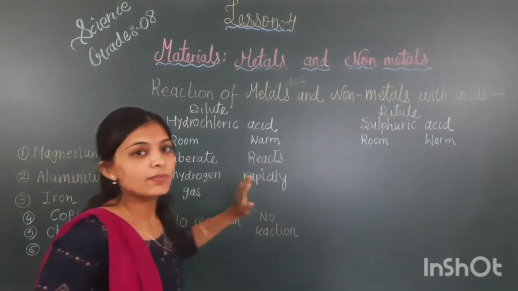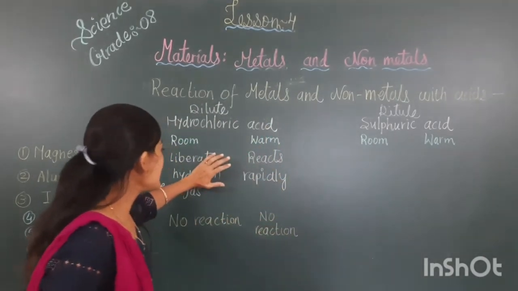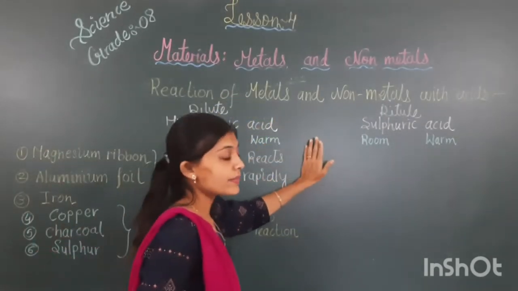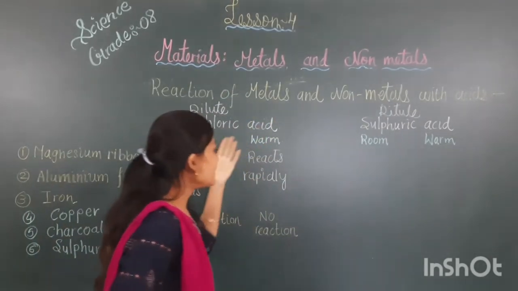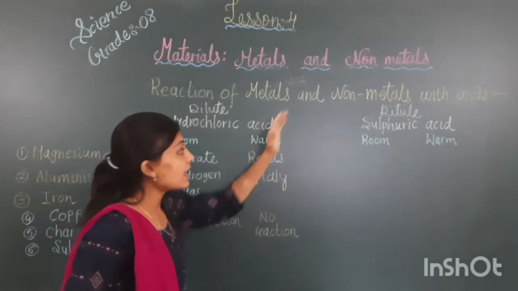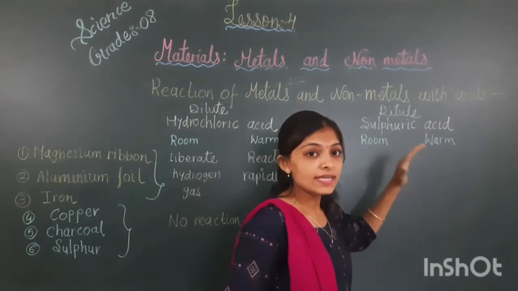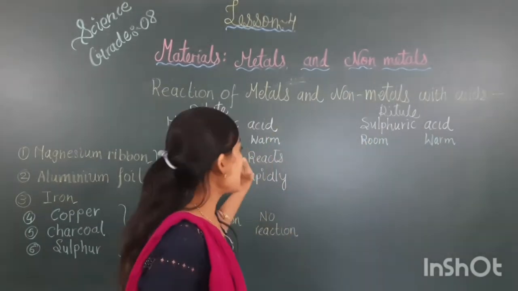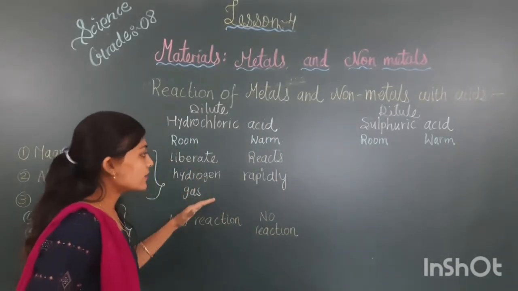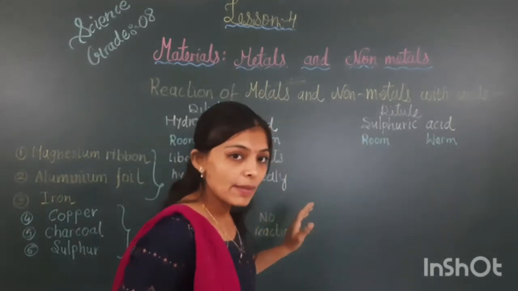As we see in the chemical property of metals, in these metals they liberate the hydrogen gas, but when it is the warm temperature, what would happen? It reacts rapidly. उसमें जल्दी से change आ जाते हैं. Same like when this dilute sulfuric acid के साथ होगा तो क्या होगा? Same reaction will be there in the room temperature. It liberates hydrogen gas, and when it is warm temperature, it reacts rapidly.